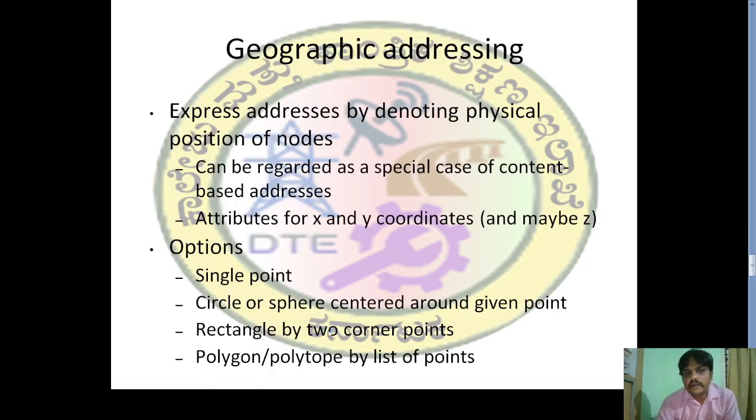Then we have geographical addressing. This expresses addresses by denoting the physical position of nodes by geography. It can be regarded as a special case of content-based addresses, with attributes for x and y coordinates and maybe z, two-dimensional or three-dimensional. Options are a single point, a circle or sphere centered around a given point, a rectangle by two corner points, or a polygon or polytope by a list of points. So we can address geographically.